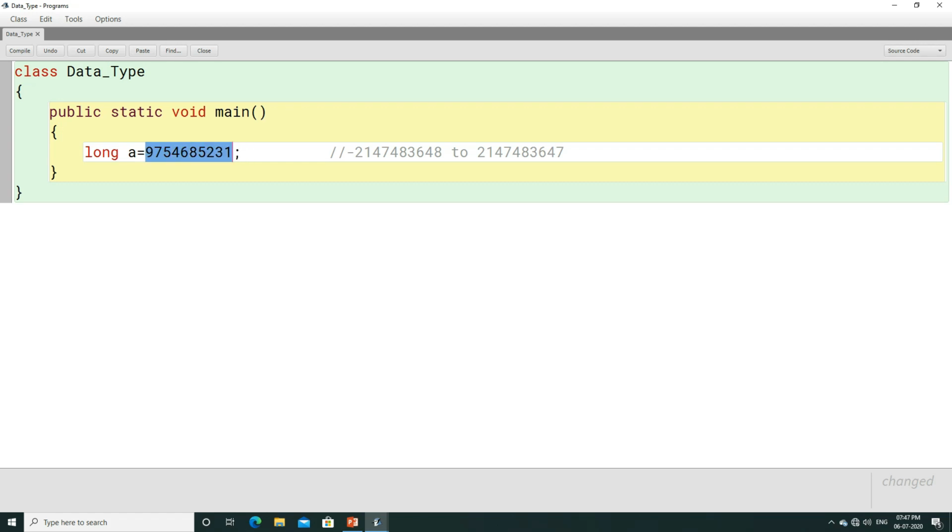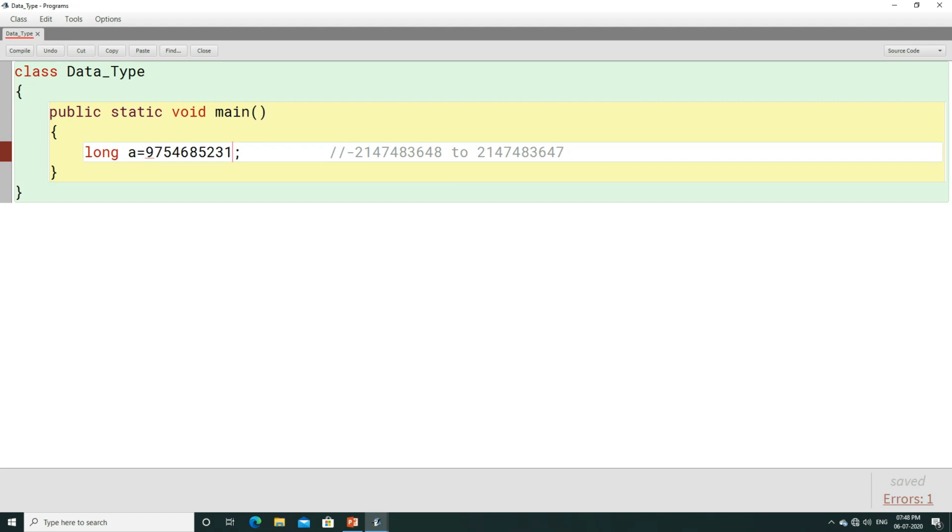That is a long type of variable. Students, this is very very important: remember, whenever you write a number here, any number that is written here, any value that is written here, it is by default considered as an integer value if it does not contain a point. This does not contain a point, so this is considered as an integer value. Remember, first of all, this is considered as an integer value. Now let us forget for a moment that we have written long a equals to, and the value which you have written here.